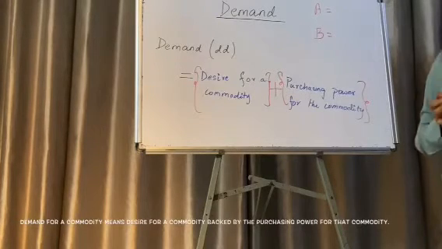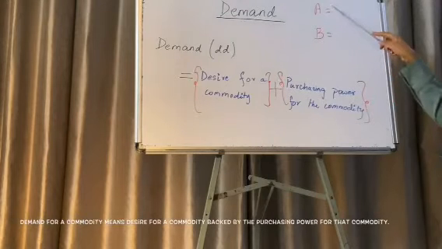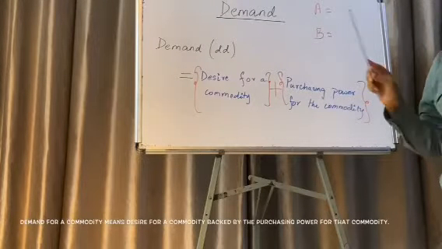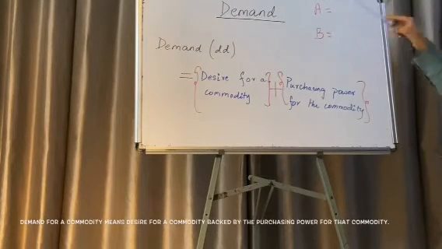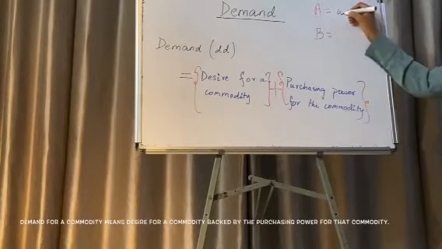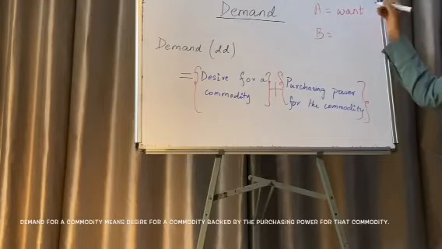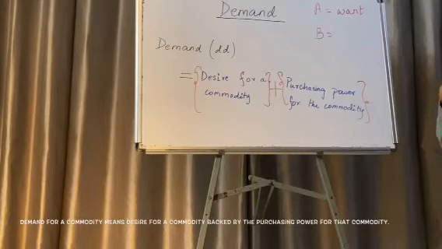The first example is that of a person called A. So, A wants a Lamborghini. So, he desires a Lamborghini. But he does not have the purchasing power to buy a Lamborghini. He does not have the money to buy a Lamborghini. So he just desires a Lamborghini. Hence, that is a want. That cannot be termed as demand, since the person does not have the money to buy a Lamborghini.